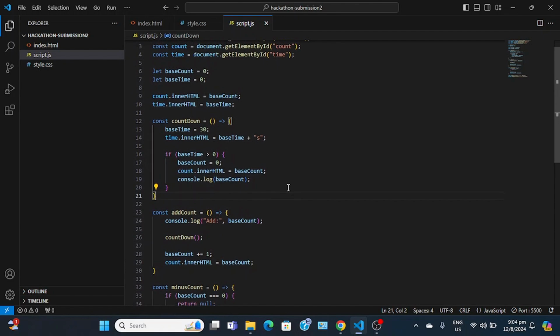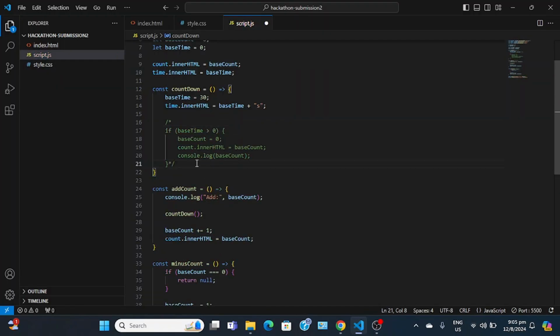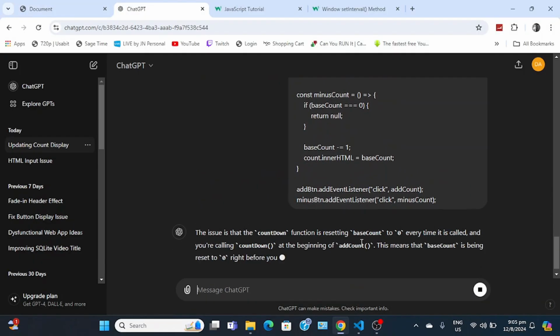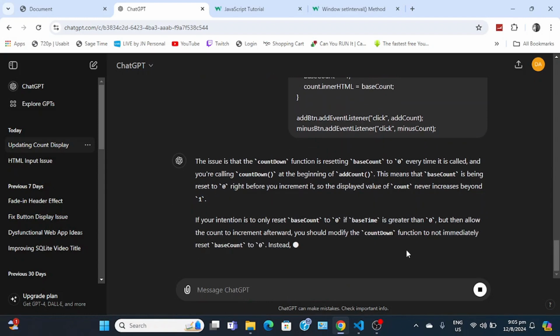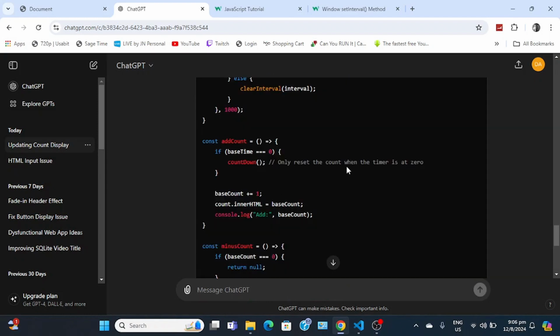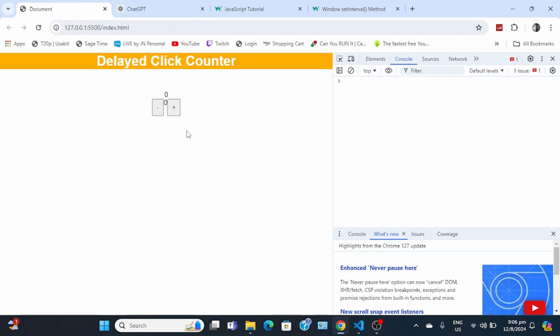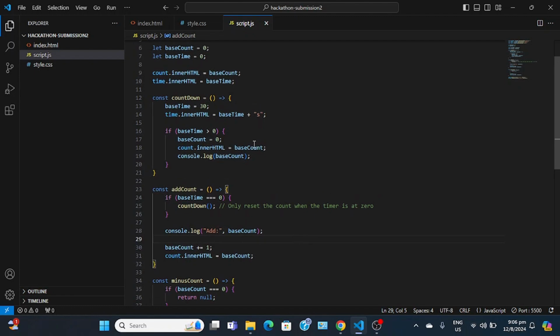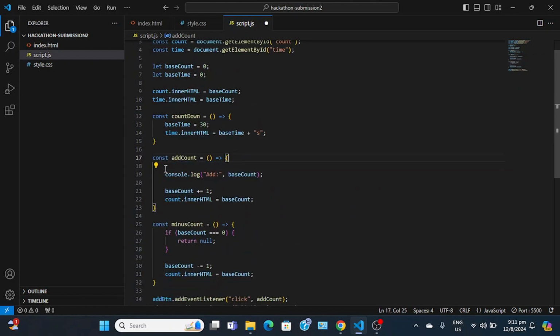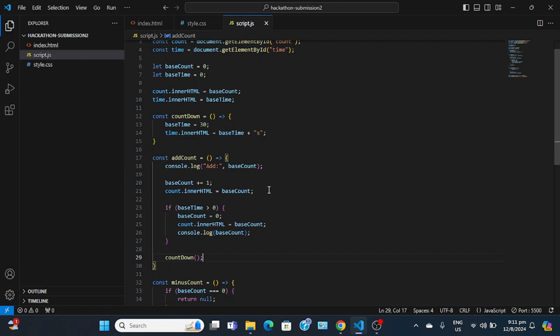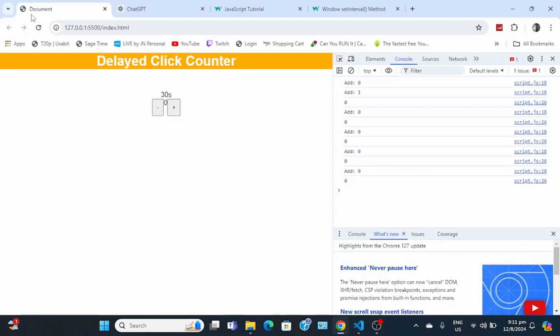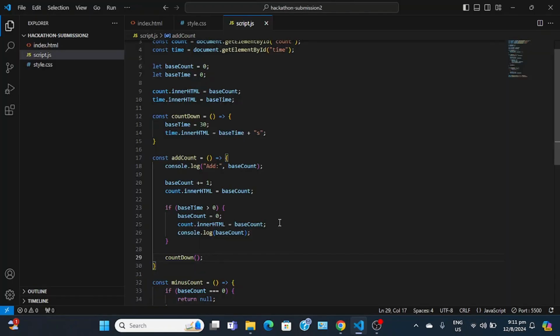So in order to help me fix all these issues, I just ended up using ChatGPT, like I always do. The countdown function is resetting base count to 0 every time it is called. Only reset the count when the time is at 0. Okay, let's try this then. See if this works. Nope. For some reason, maybe we'll put all of this underneath. Oh, that's what it was. So that was the problem. Just had to put it underneath.